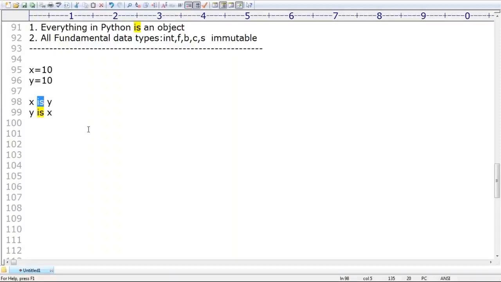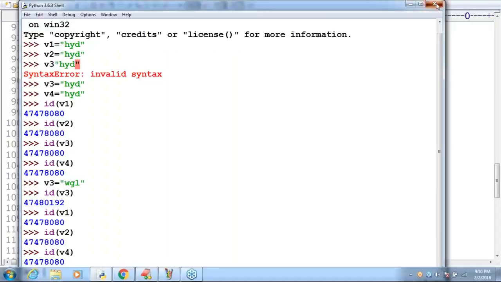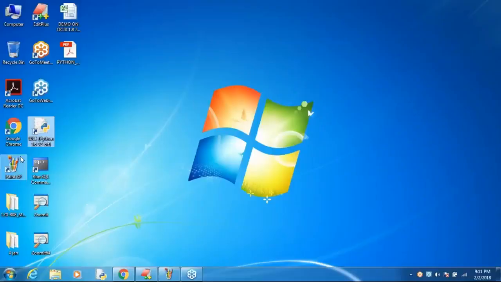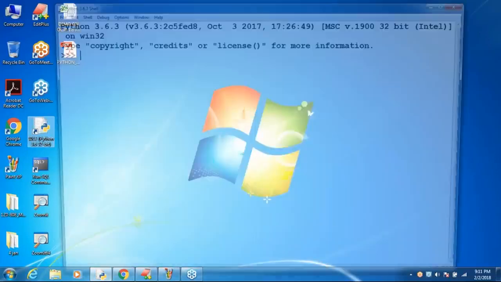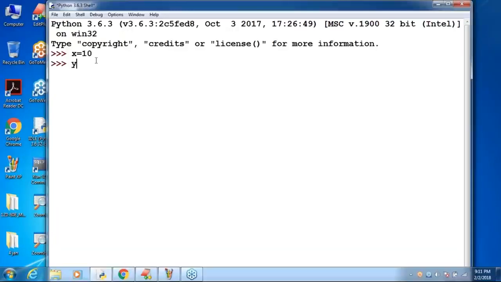Yes. Okay. Now have a look once. Don't get shocked: x is equal to 10, y is equal to 10. x is y or not? What is the answer? True is the answer. y is x or not? True is the answer. Clear? Is any explanation required?